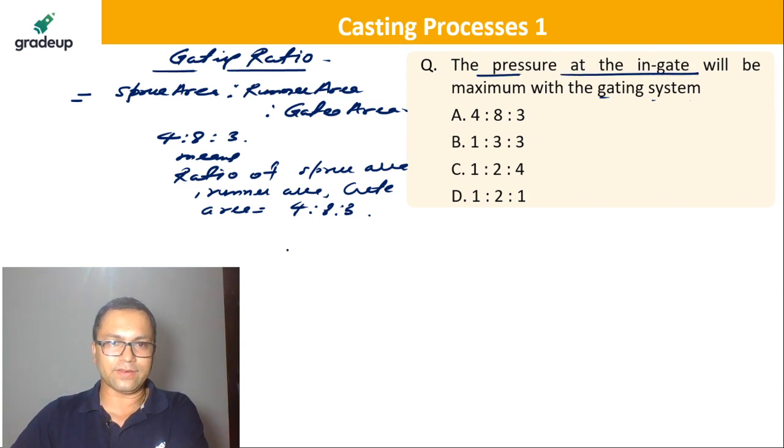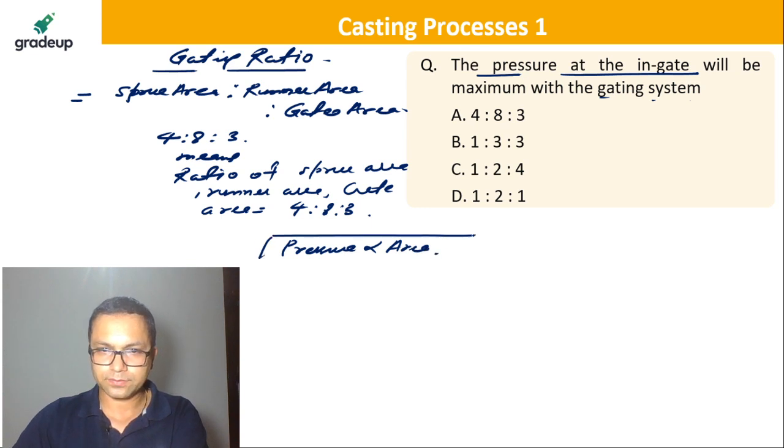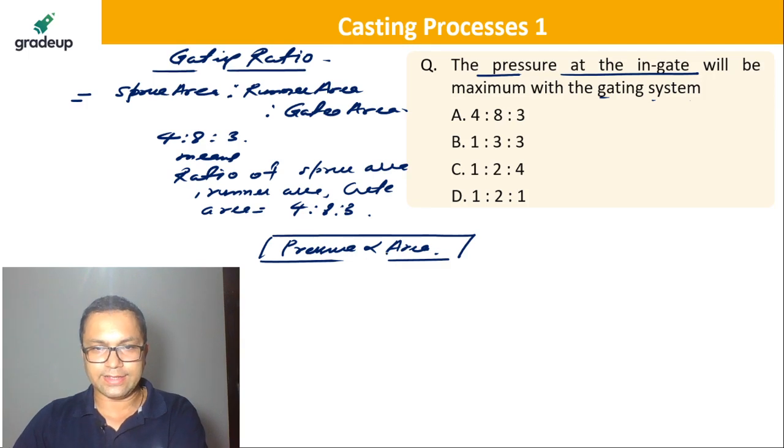Is there any relationship between pressure and area? So pressure is directly proportional to area, or I'm going to write it's directly proportional to change in area.